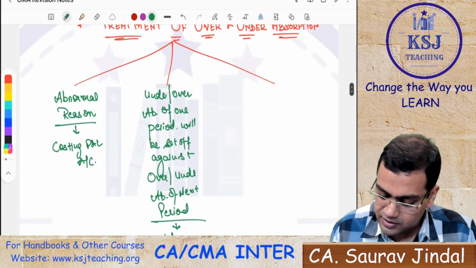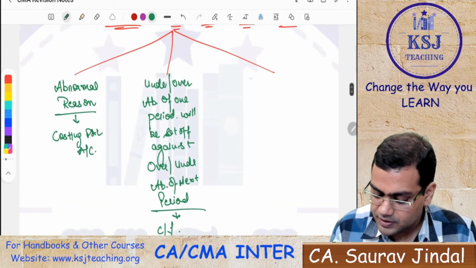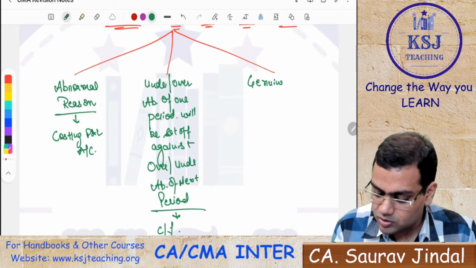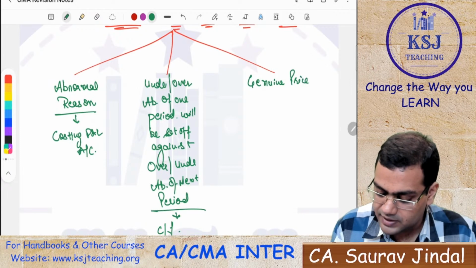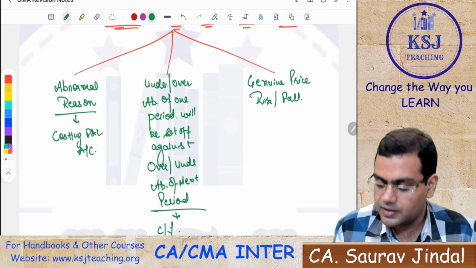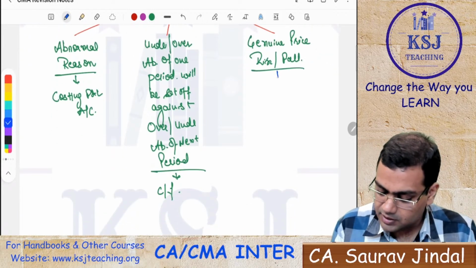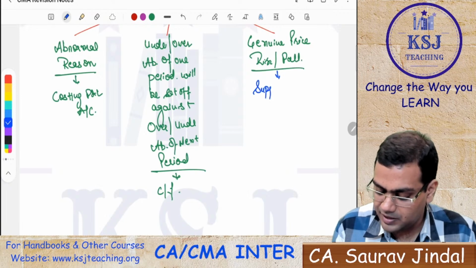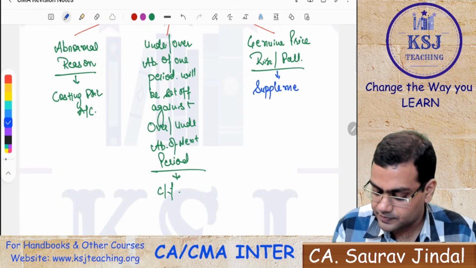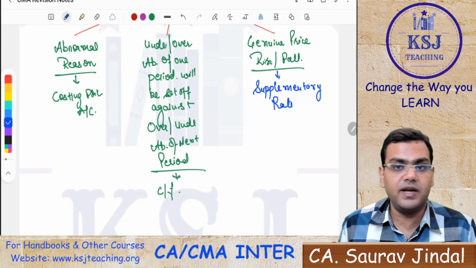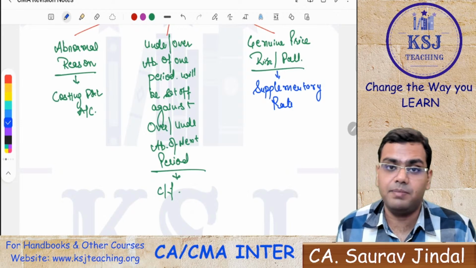Now, in the third case, if it is due to a genuine price rise or fall, then you will calculate the supplementary rate, and the under or over absorption will be divided into three parts.